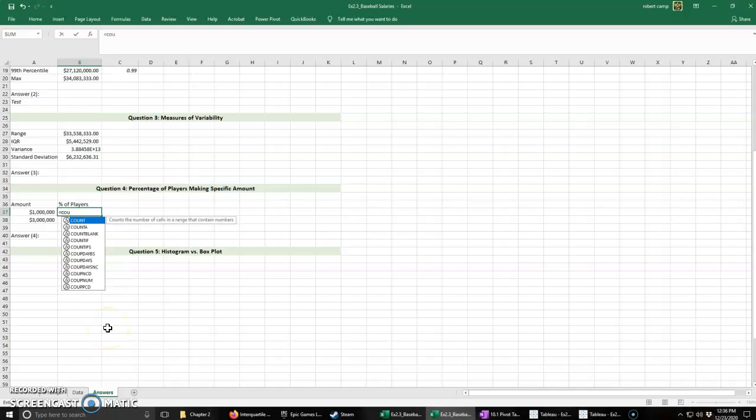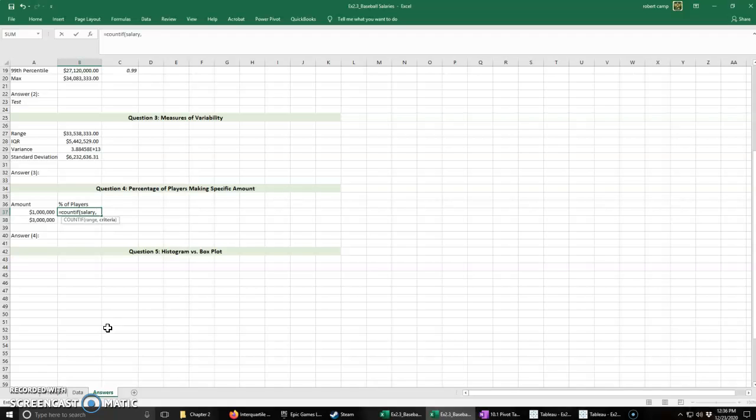So I want to COUNTIF. So what is COUNTIF? It counts the number of cells within a range that meet a criteria. And so I am going to COUNTIF. What's my range? Once again, I named it salary. So I'm going to count my salary. Now, I want to count the numbers that are greater than or equal to 1 million.